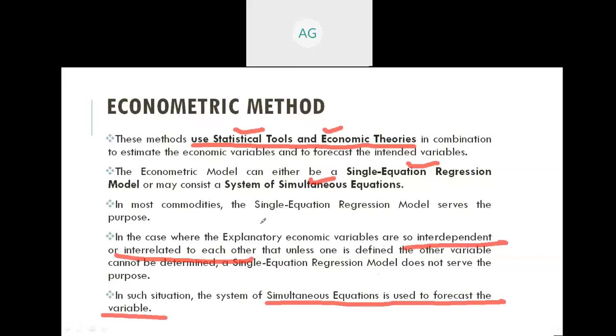So in econometric models, there are two basic models: one is the single equation regression model and the second is the system of simultaneous equations. Where two variables are dependent on each other, the simultaneous equation model is preferred in comparison to the single equation regression model. Let us discuss these models one by one in detail in the next slides. So moving to the next slide.